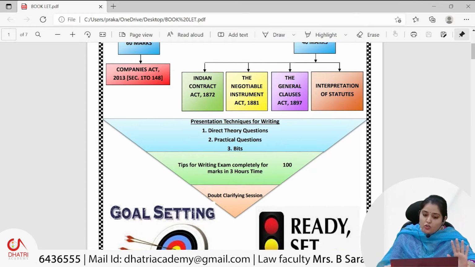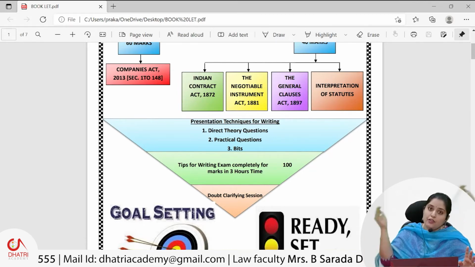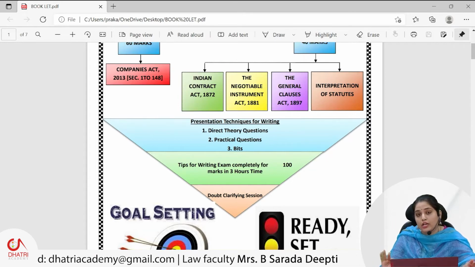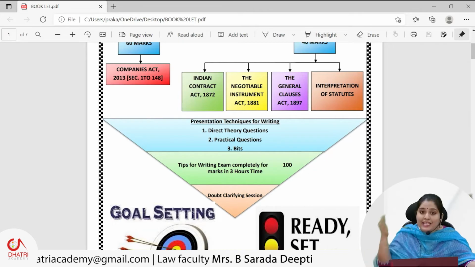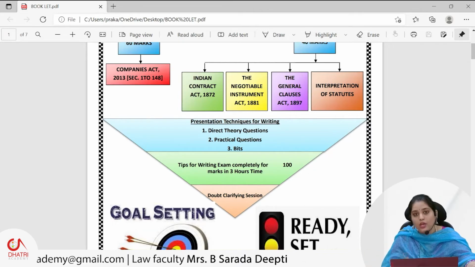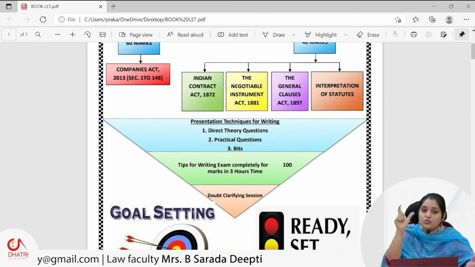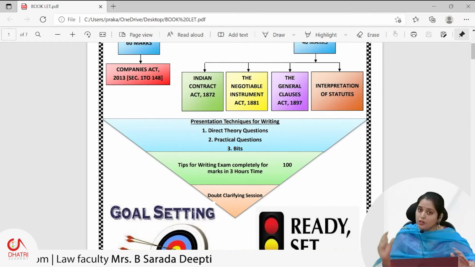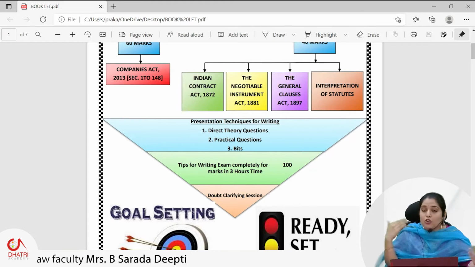If a practical question is asked for 2 or 3 marks, and we write the facts of the case, the provision, analysis and conclusion, it would take much time. "No ma'am, in such cases what do we have to do?" In such cases, friends, just write the provision and conclusion, or provision, analysis and conclusion. You may write facts or you may not write facts.